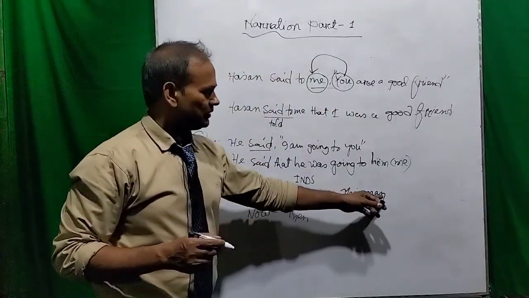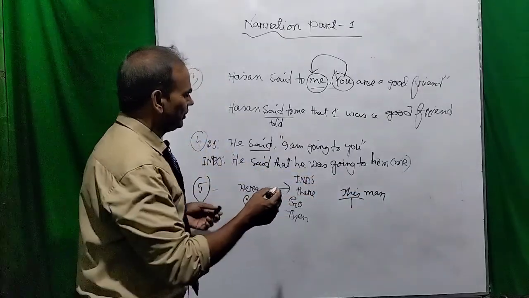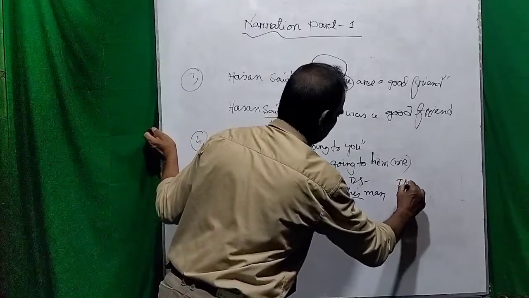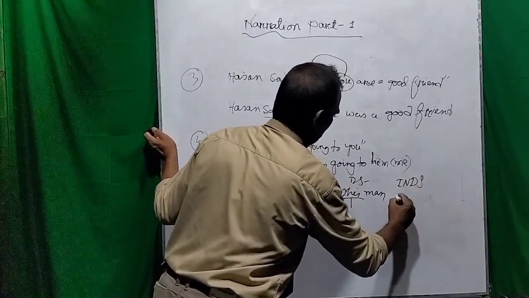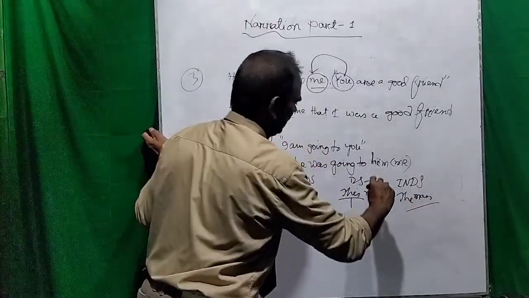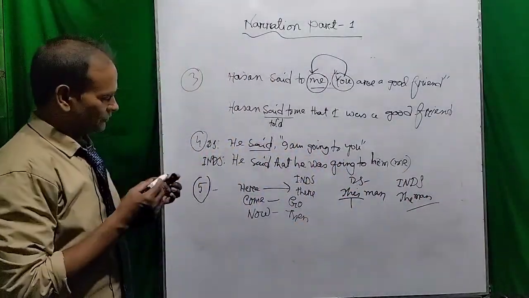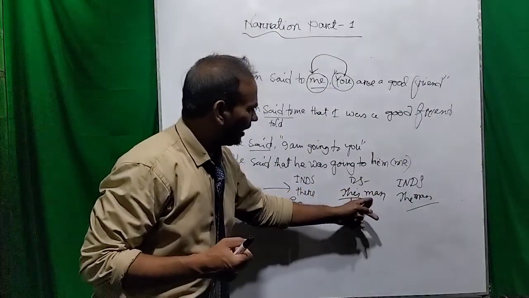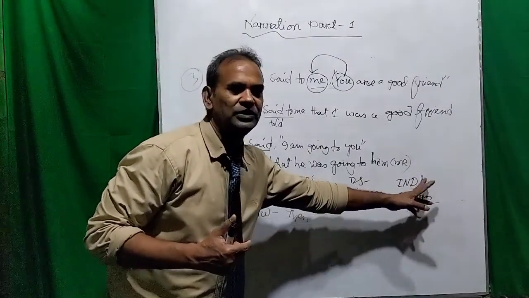In this case, we can change this into the. So in the indirect speech, you will see that the phrase this man has been changed into the man.